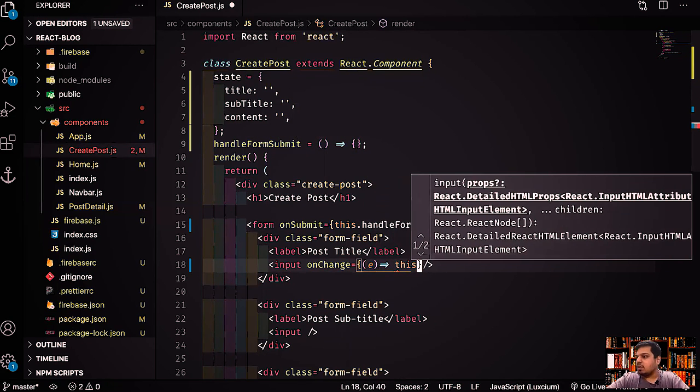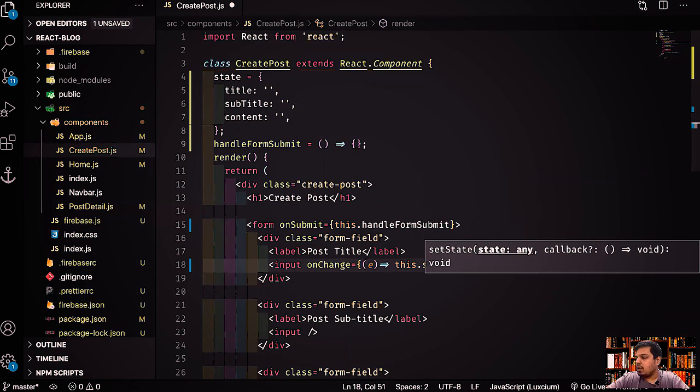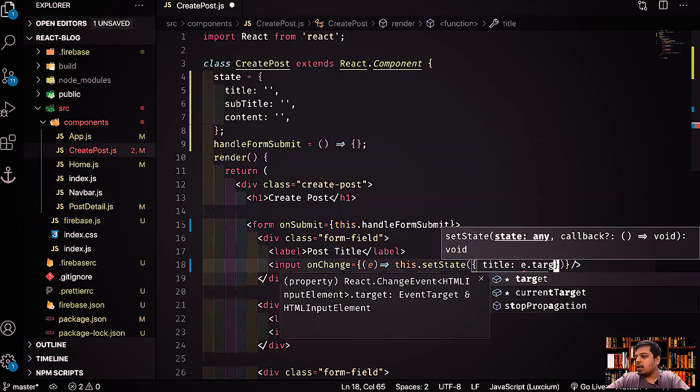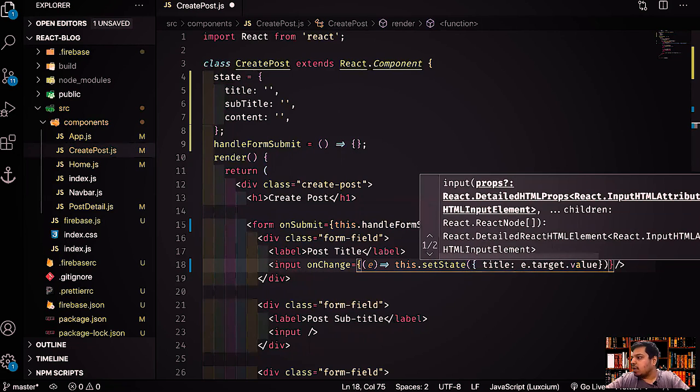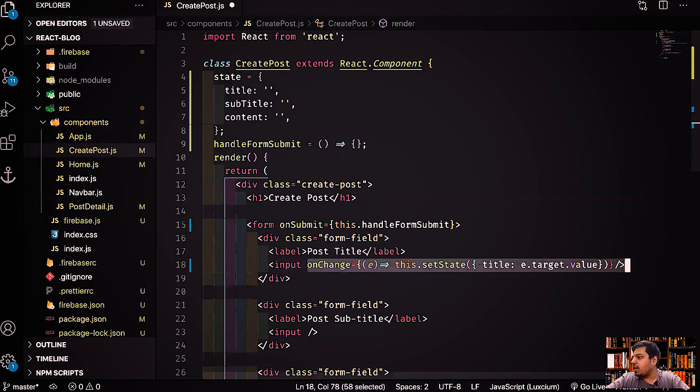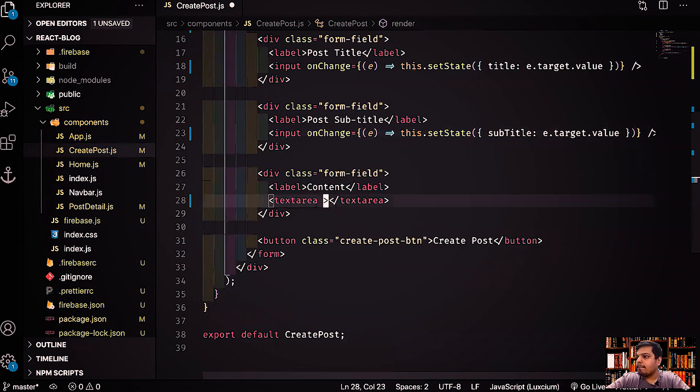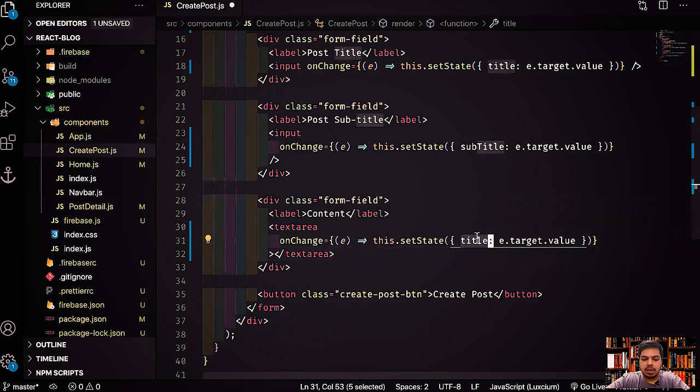We'll say this.setState, right, and here we'll say title equals e.target.value, right? Again, we can write it separately inside the class component as well, but I'm doing it like this. So you can totally do it differently in a different function, but I'll do it like this, right? So subtitle over here, subtitle, and this onChange will be for the content.